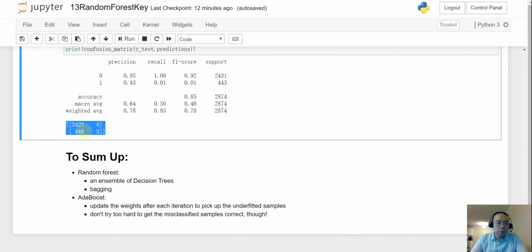And the second one, Adaboost. For the Adaboost, we are training a bunch of decision trees sequentially. We train one tree, and then we update the weights of the samples. Then we train the next tree to pick up the misclassified samples, and that is controlled by the learning rate. However, you usually don't want to use a very high learning rate, because if you try to pick up the misclassified samples too hard, then you will miss a lot.